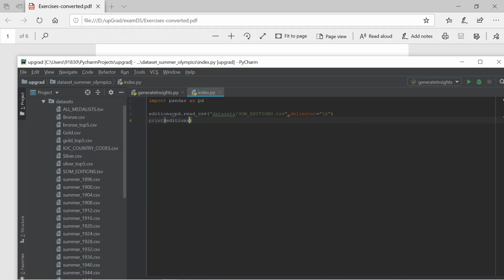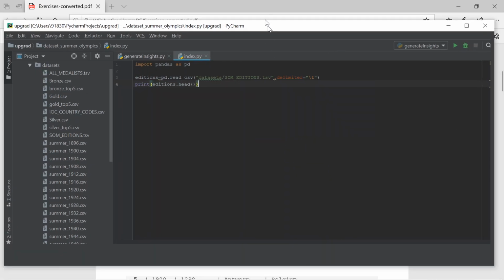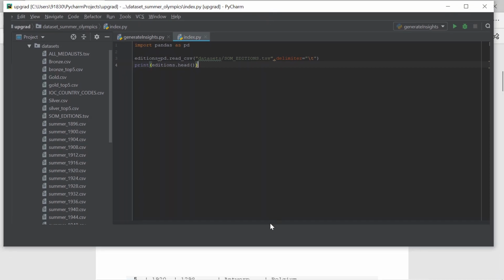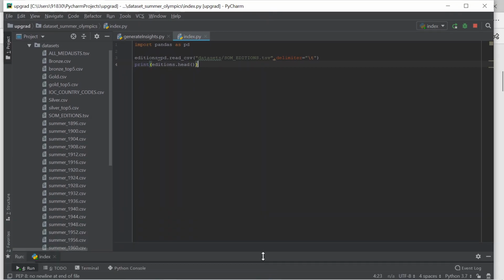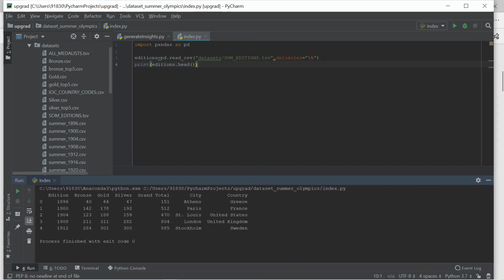We want to print editions.head. Head is nothing but it will give the first five rows. So just print it out. Okay, this is the data we got from the data set. So we just print the data.